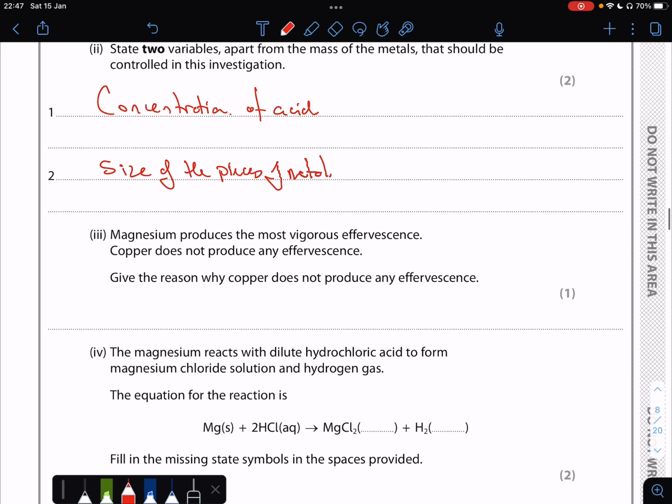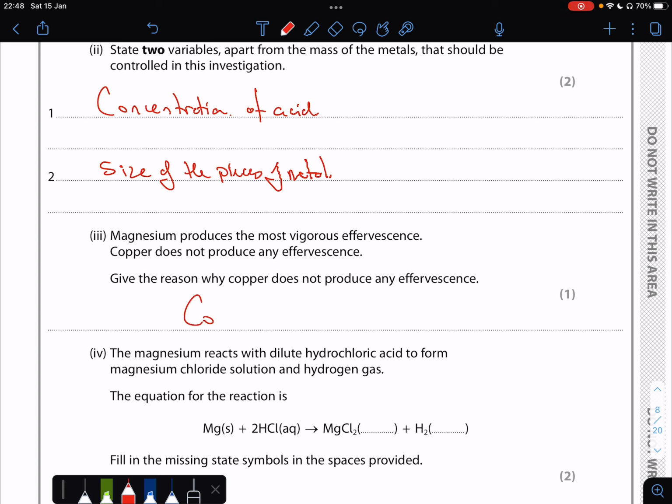doesn't produce any effervescence, and that's because copper is unreactive. And because it's unreactive, it doesn't react with the acid, and therefore we do not get any effervescence, any fizzing produced.